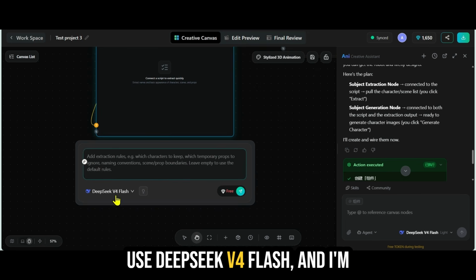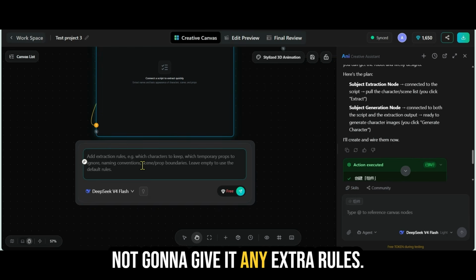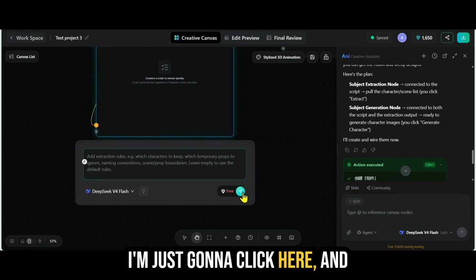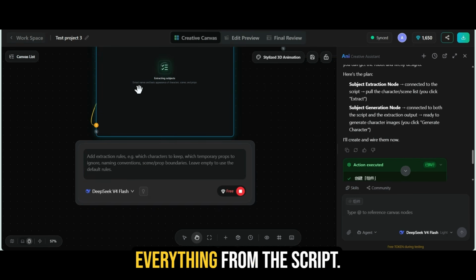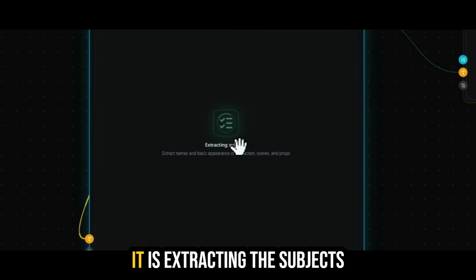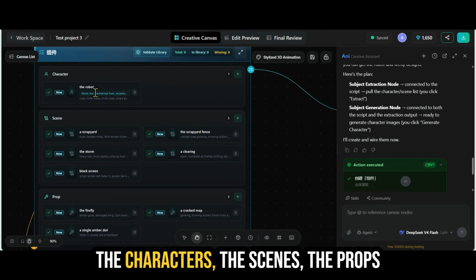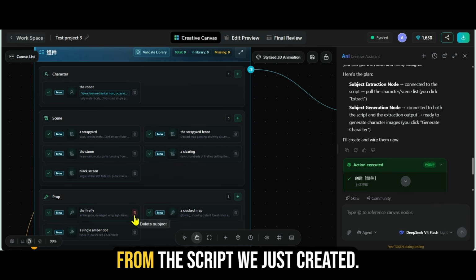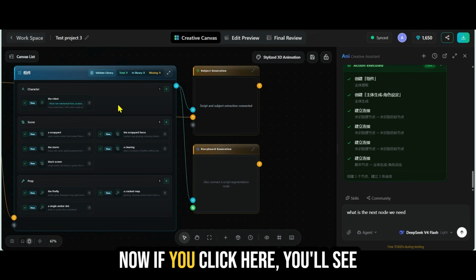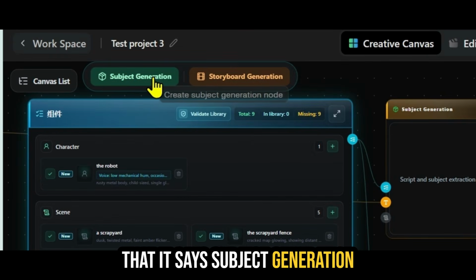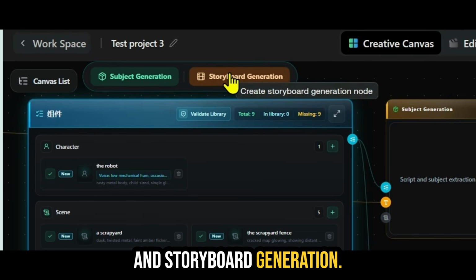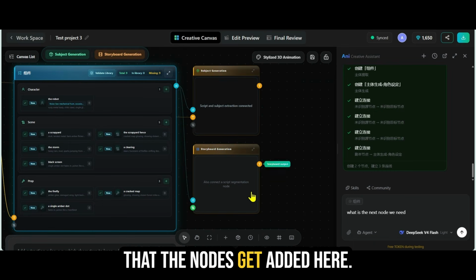I'm just going to use DeepSeek V4 Flash, and I'm not going to give it any extra rules. I'm just going to click here, and we're going to have it extract everything from the script. As we can see in the center here, it is extracting the subjects. So now we can see in the subject extraction node that it's pulled out the characters, the scenes, the props from the script we just created. Now, if you click here, you'll see that it says subject generation and storyboard generation. If you click on these, you'll see that the nodes get added here.